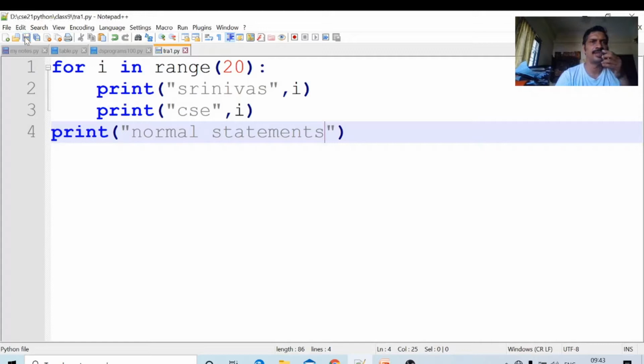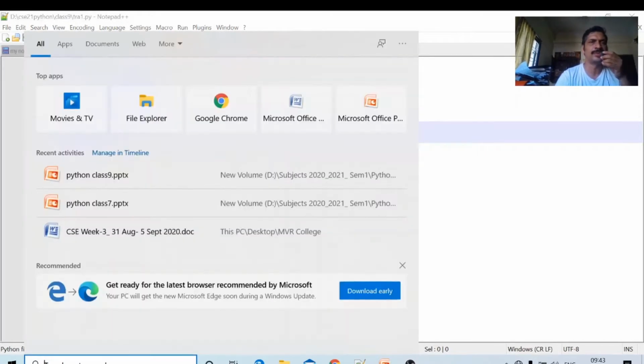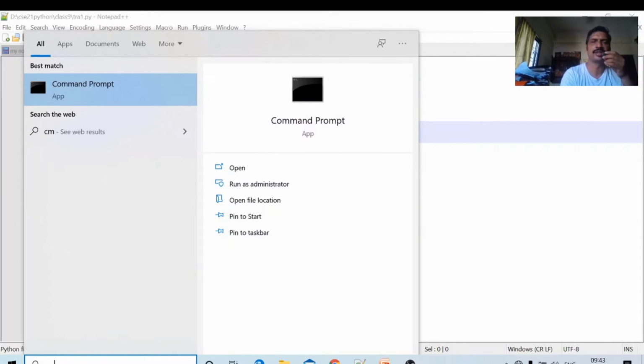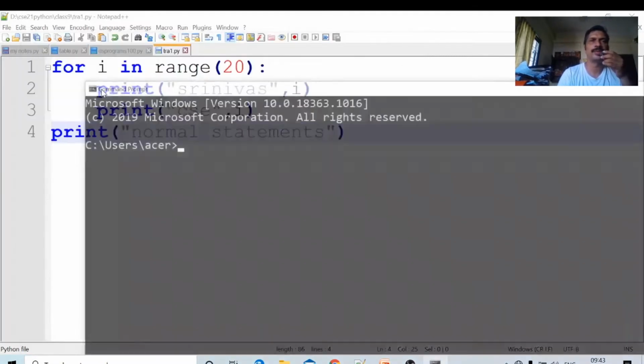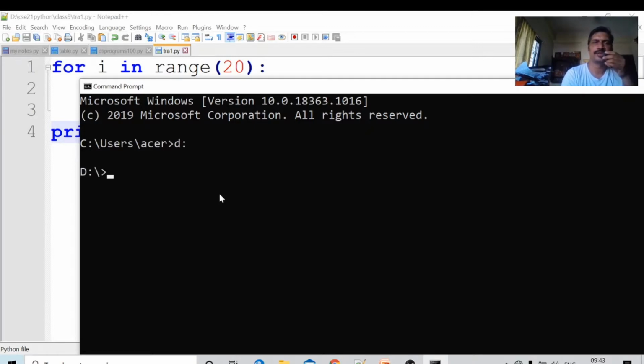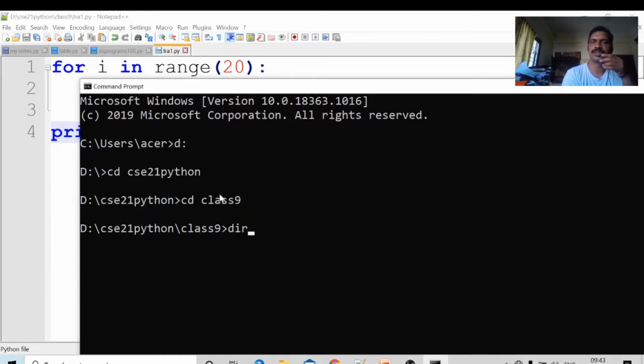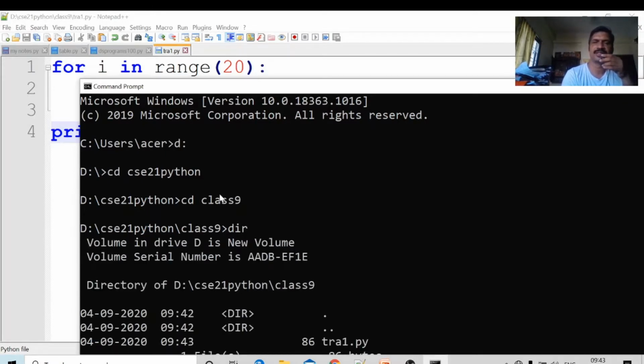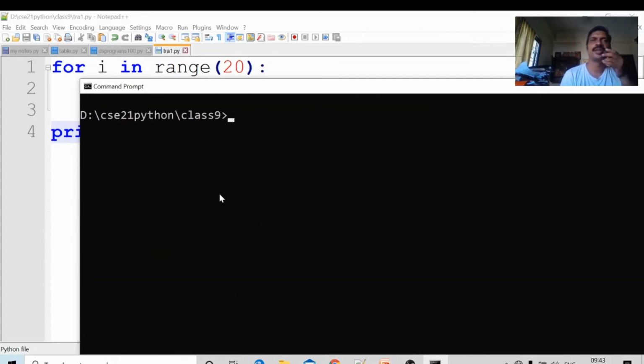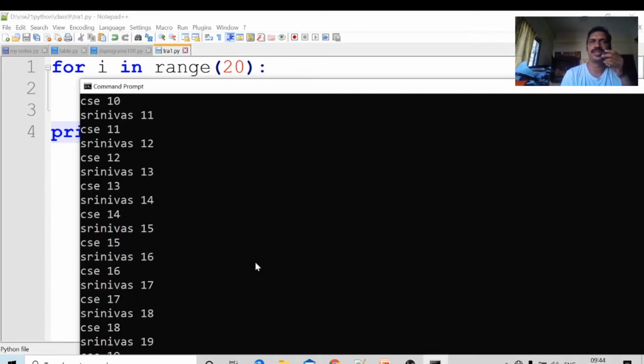I am checking whether it is running. Till now I have not used the break statement; later I will use it. Go to the command prompt. In D drive I have placed this. All of your programs are available in cd csc21 python, cd class 9. dir. The name of the file is tra1. cls, clear the screen. Running this file: python tra1.py. The output is like this.